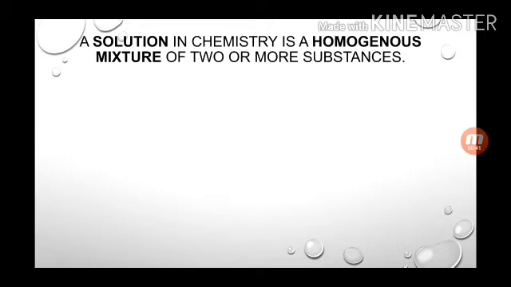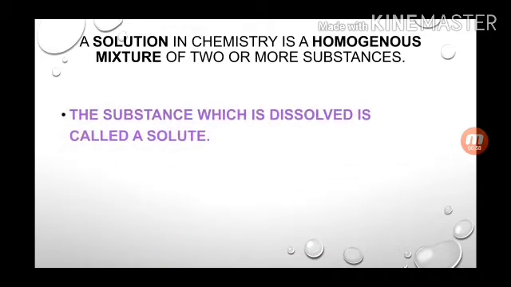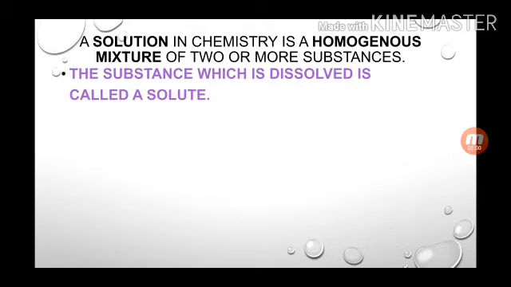What is a solution? A solution in chemistry is a homogeneous mixture. Yes, my dear students, we have already discussed homogeneous and heterogeneous mixtures. So solution means a homogeneous mixture of two or more substances. The substance which is dissolved is called the solute, like sugar, salt, alum. It is used to dissolve in water. That's why it is called solute.